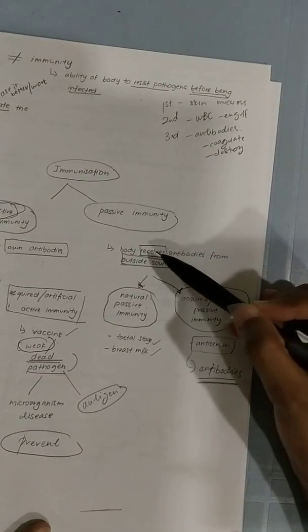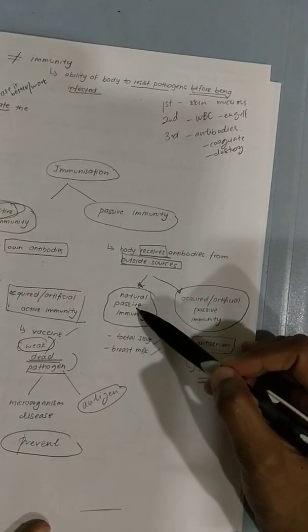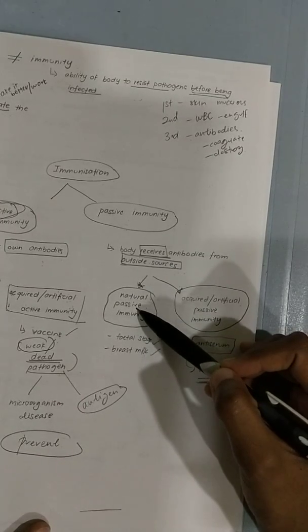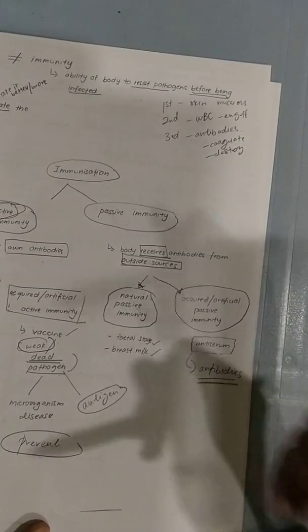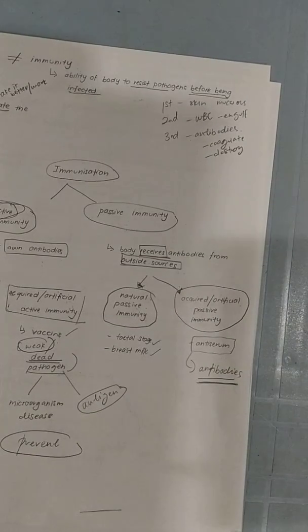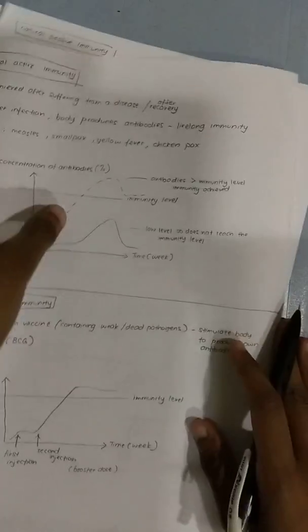Passive means I'm getting the antibodies from outside. Natural passive means I'm getting it from the mother. Artificial means I'm getting it from other animals. I'm being injected with antibodies from outside sources. Okay, so this is what you have learned in the previous lesson.